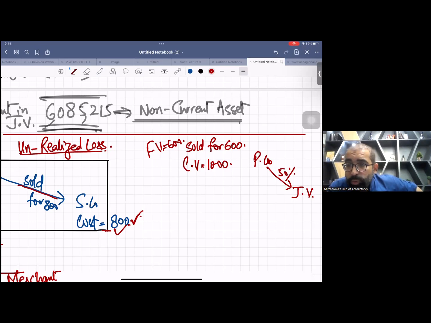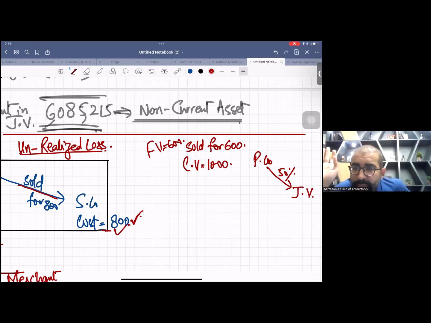And I'm sure you know the rules between the subsidiary and associate. You better know the rules for subsidiary and associate unrealized profit. Whenever you are dealing with a subsidiary, you have to adjust complete URP or URL. But whenever you are dealing with an associate, first you multiply URP with 50% or your holding percentage, right? Remember the rules?